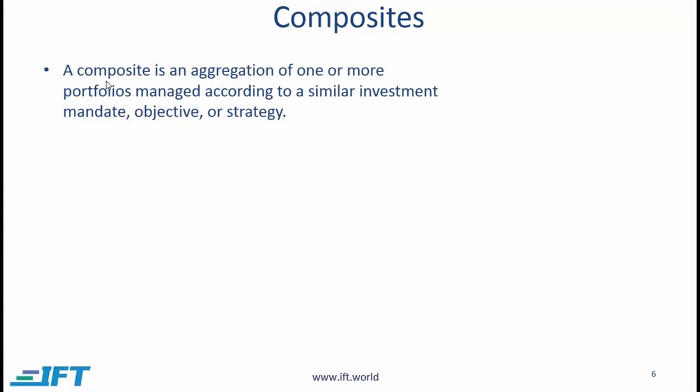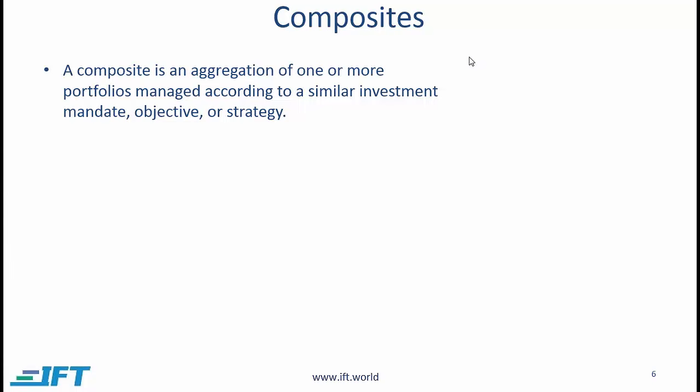Composites. A composite is an aggregation of one or more portfolios managed according to a similar investment mandate, objective, or strategy. Let's consider a simple example. Say you have a group of clients who are young and well off financially, and they are primarily interested in stocks which are likely to increase in value substantially.